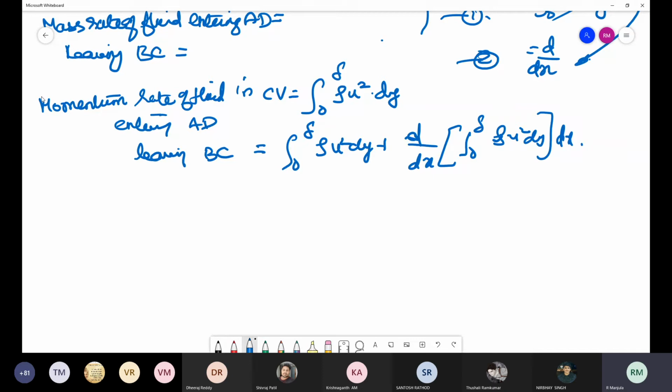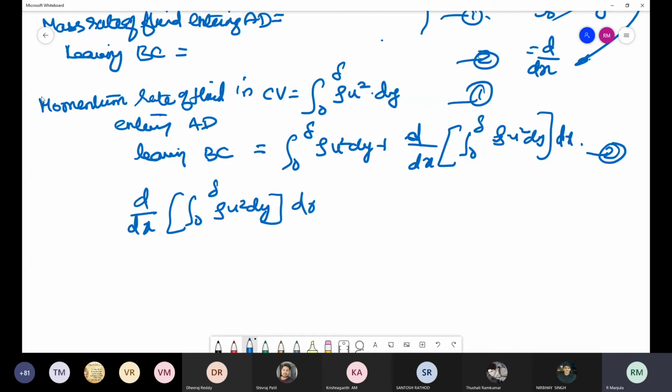So we are deducting 2 and 1, so we will be getting d by dx of integral 0 to delta rho into U square into dy into dx. Okay. Now what is the rate of change of momentum?